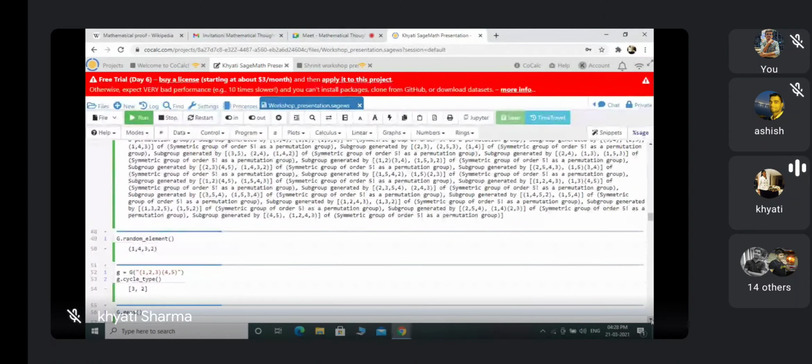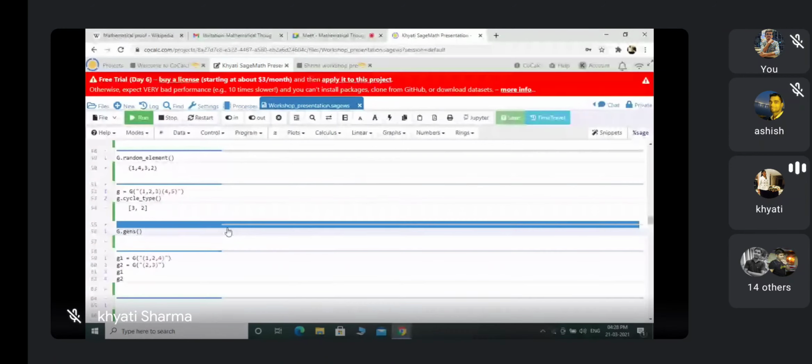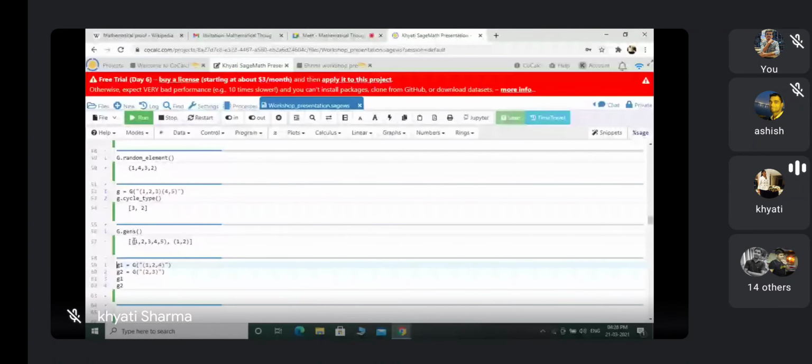Now we know that this group G, this Sn, is not cyclic, but it's a finite group. Every finite group is generated by some elements. So now g dot gens. I'm running this command. It gives the set of generators for this group G. If I take these two elements, they will generate the whole group G. So g dot gens is for the generators of the group you define. My G was the symmetric group, so that's why it's showing me results related to that.